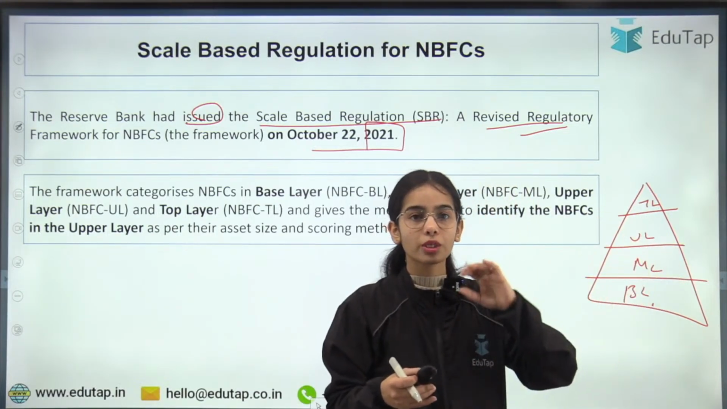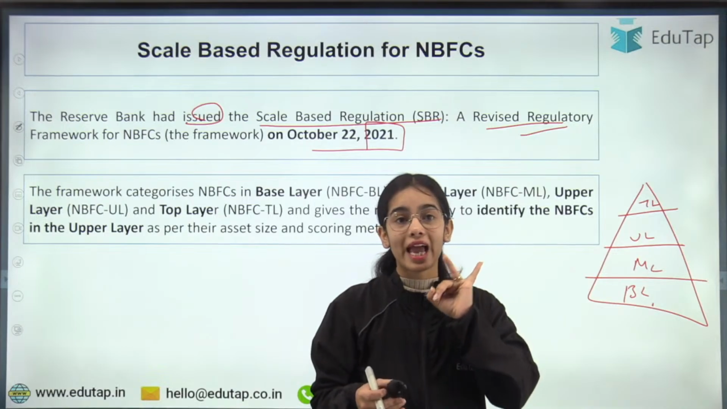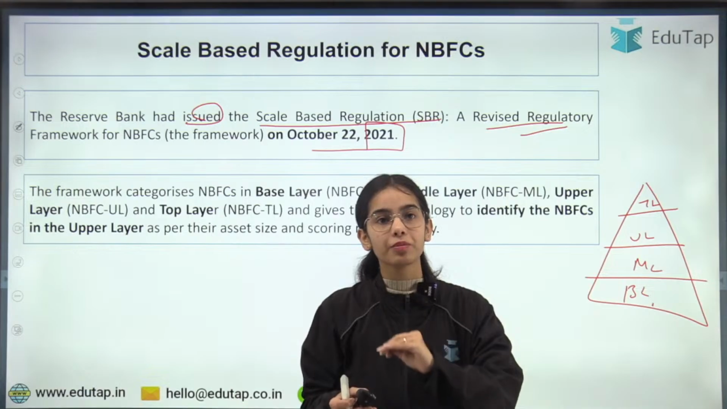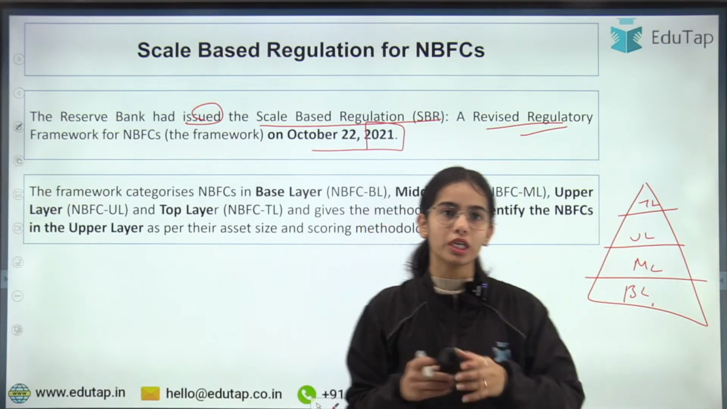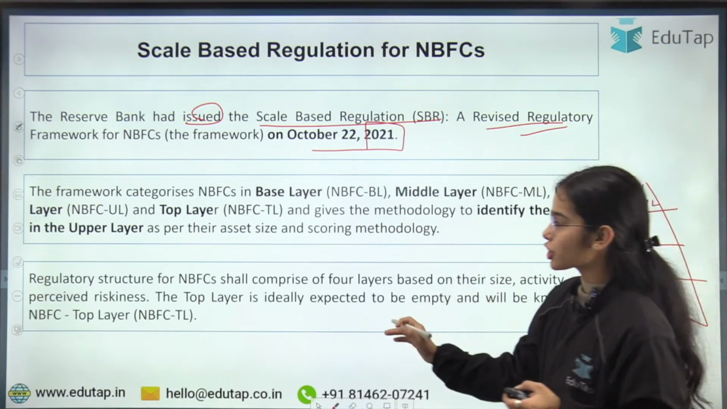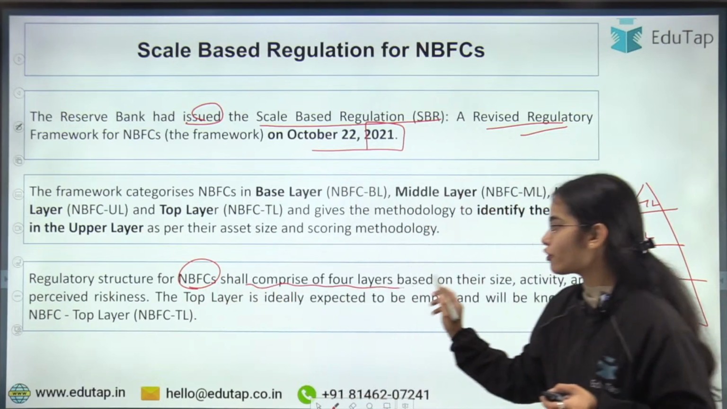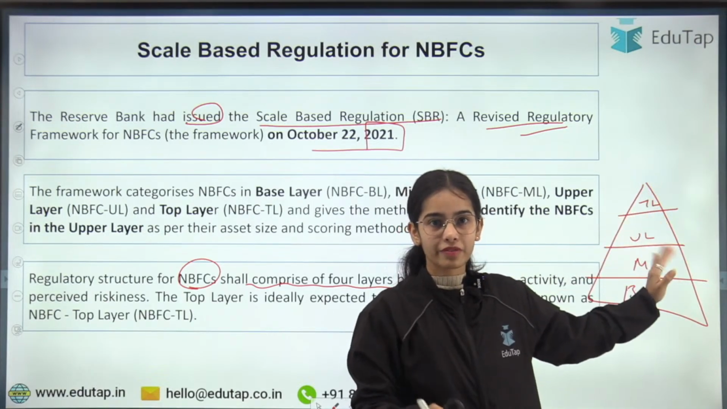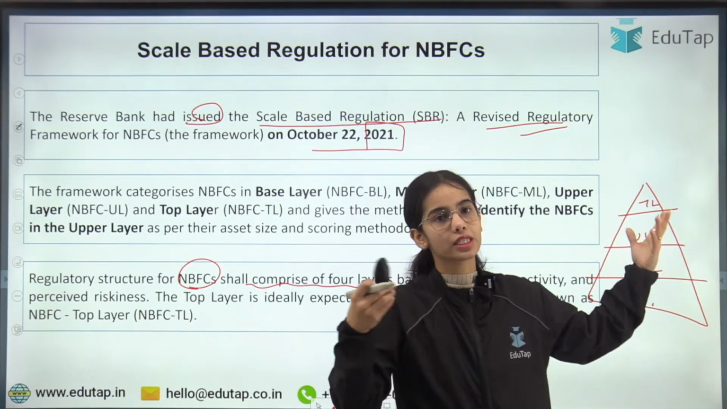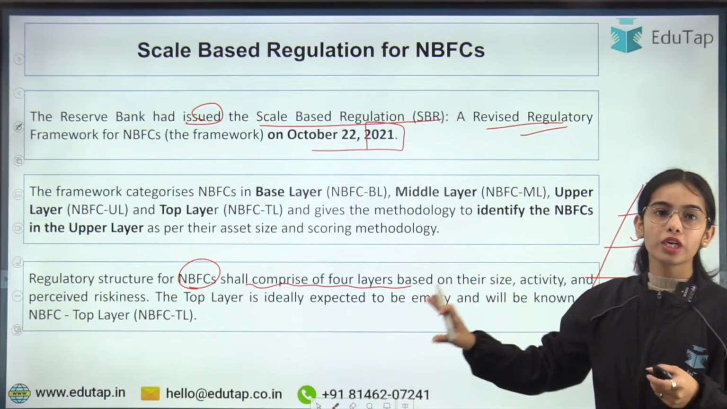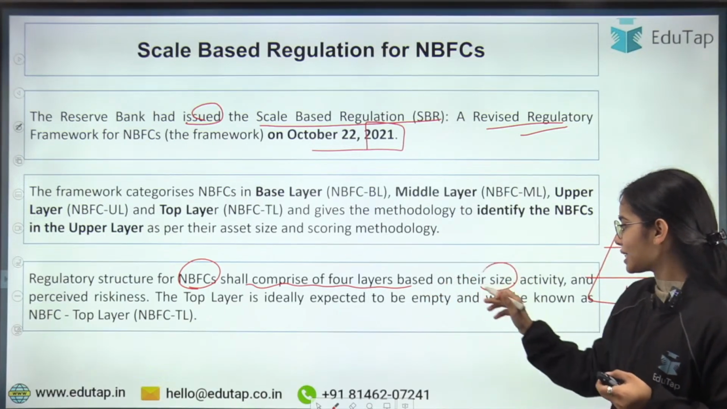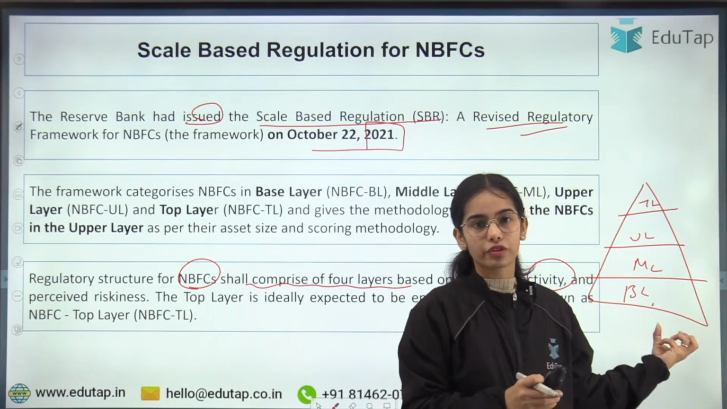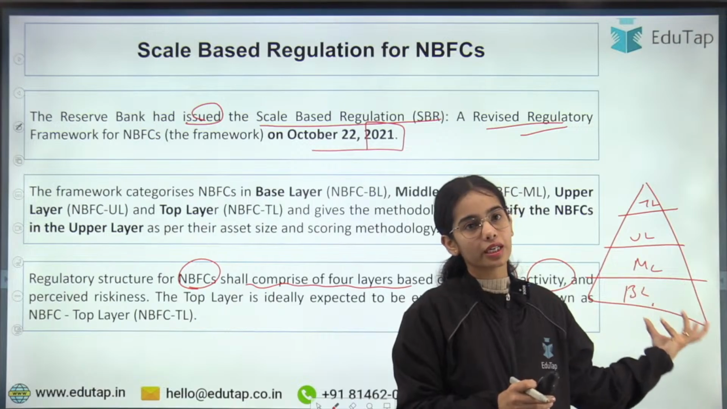Okay, so on the basis of size, on the basis of the activity that they are doing, and on the basis of the perceived riskiness, the NBFCs are divided into 4 layers. So the regulatory structure for the NBFCs shall comprise 4 layers, in which the NBFCs are kept. These 4 layers are decided on the basis of size, activity and perceived riskiness. The lower the size of the NBFC, the lower the layer it will reside in.